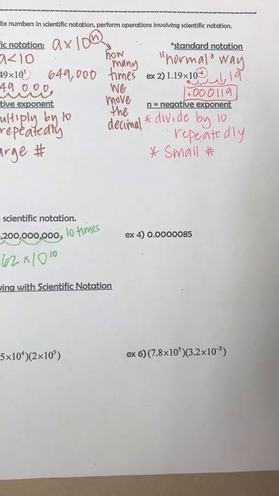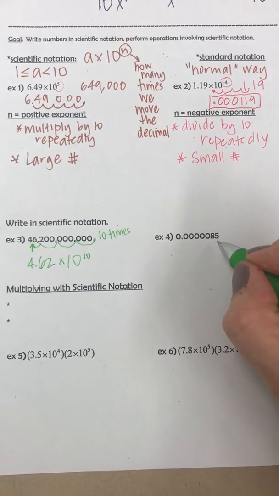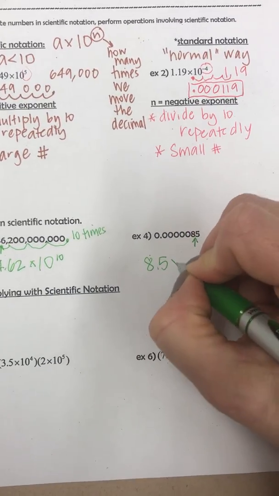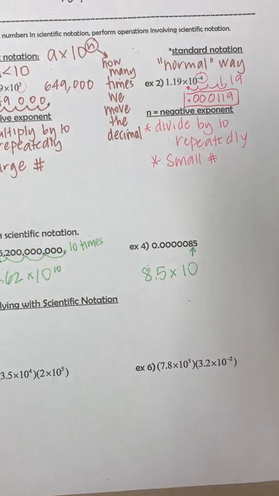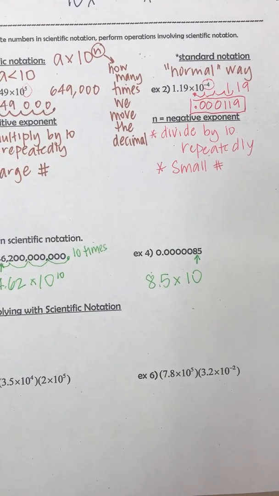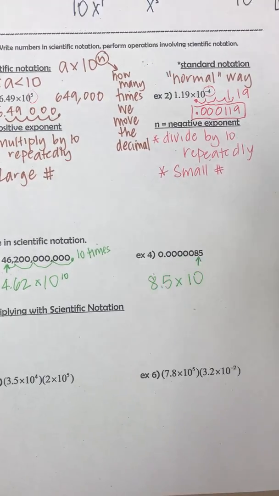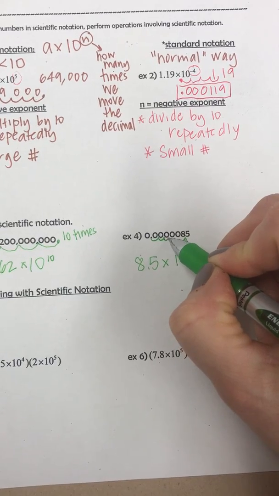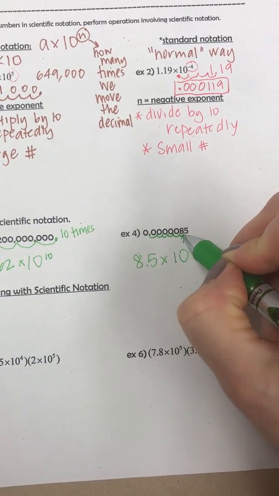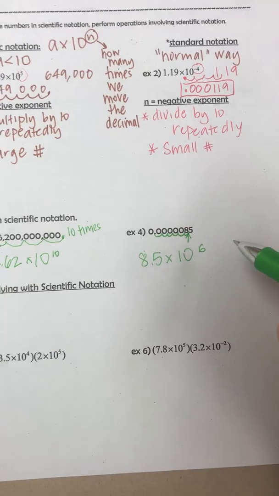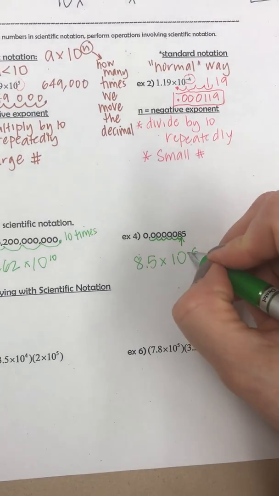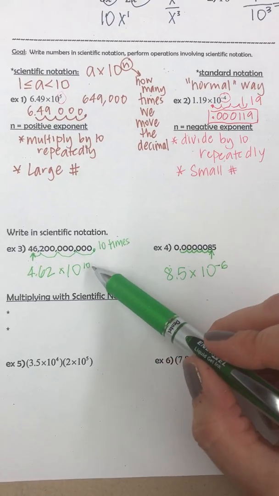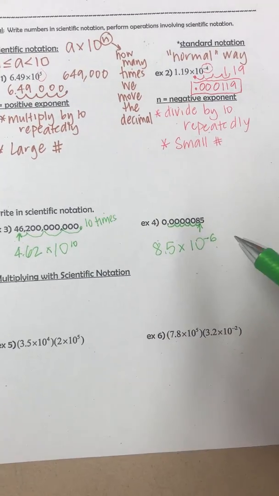Now this next one, again, I want the number between 1 and 10. Right now it's a really tiny number, so I'm going to put it between the 8 and the 5. So 8.5, $8.50 would make sense to take as like lunch money. But now I have to figure out how many times I have to move my decimal. So 1, 2, 3, 4, 5, 6 times. But the 6, since it's a really small number, has to be negative. So the difference between these two is pretty clear. This is a really large number, this is a really small number.